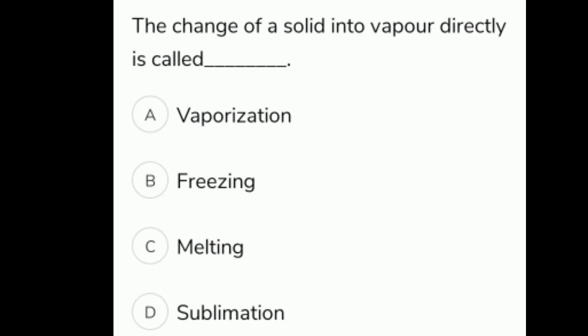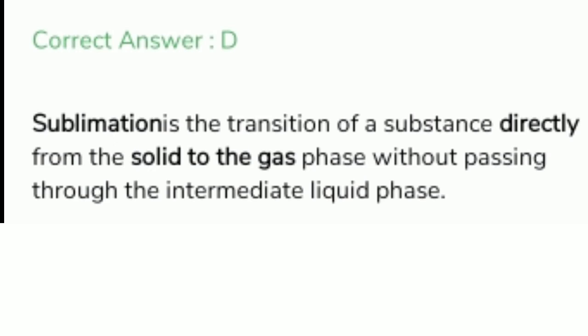The change of a solid into vapor directly is called. The options are A. Vaporization, B. Freezing, C. Melting, D. Sublimation. The correct option is option D. Sublimation. Sublimation is the transition of a substance directly from the solid to the gas phase without passing through the intermediate liquid phase.